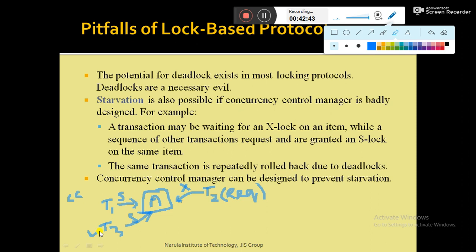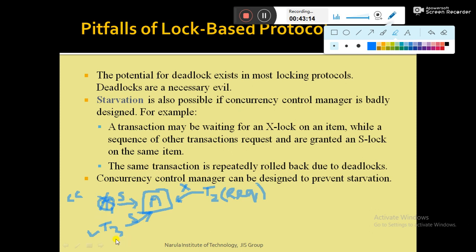So the lock request has been granted for transaction T3. The problem is that even if T1 has completed its job, T2 will not be able to acquire A. Why? Because in the meantime T3 has come. Similarly, T1 has been completed, so mark it with a cross.